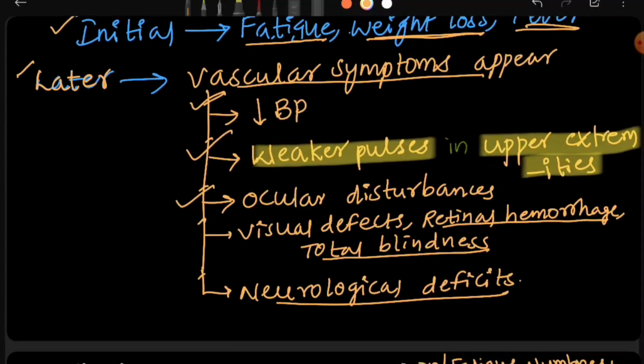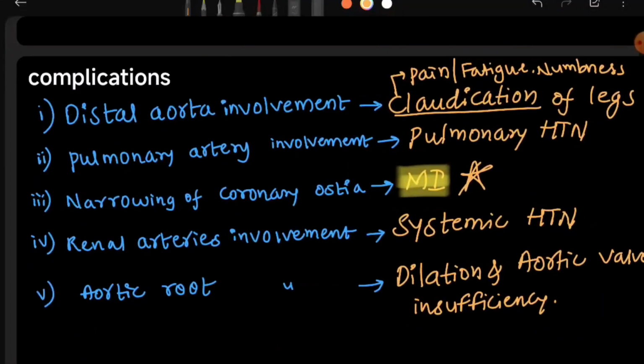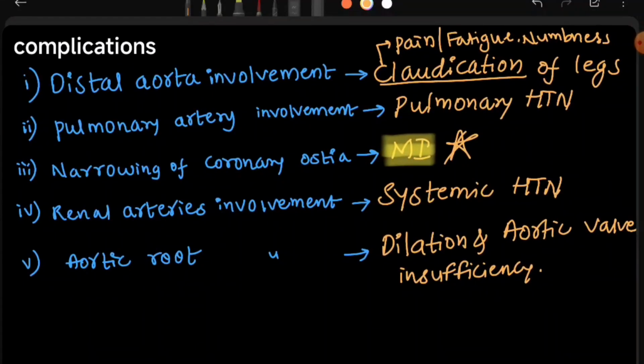Weaker pulses in upper extremities is a major clinical feature. Now, we will see complications. There are complications with respect to the artery involved. First, if the distal aorta is involved, there will be claudication of legs. What is meant by claudication? Pain, fatigue, and numbness in the legs during work.